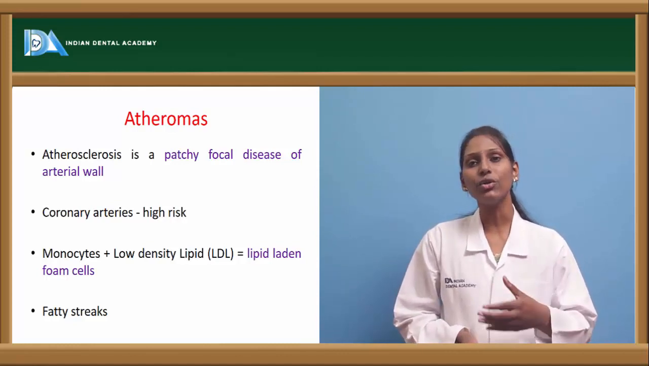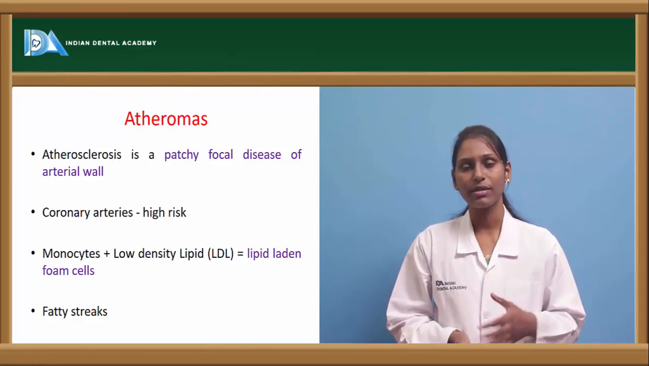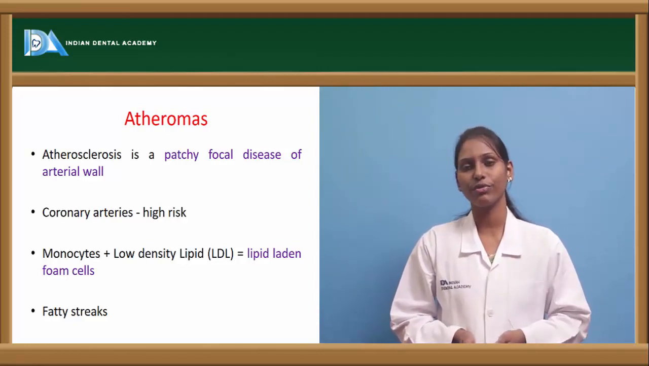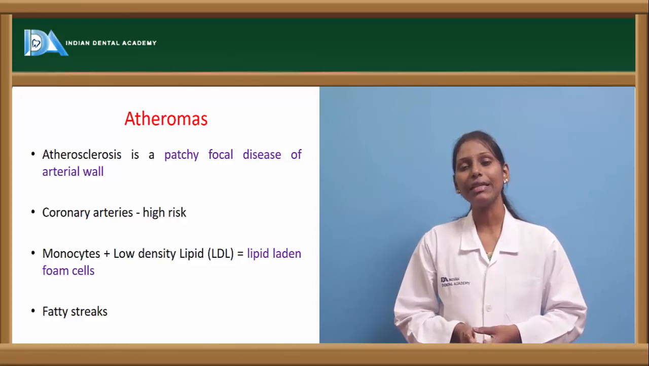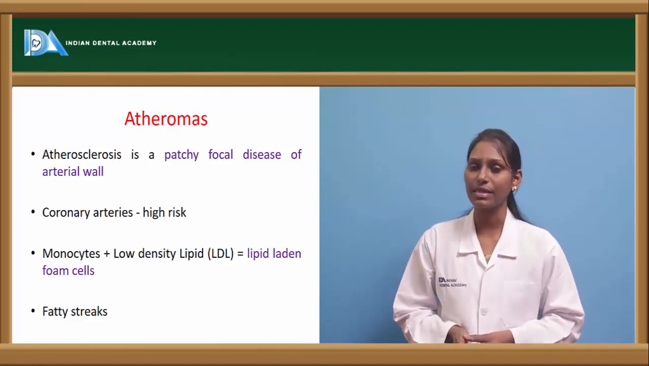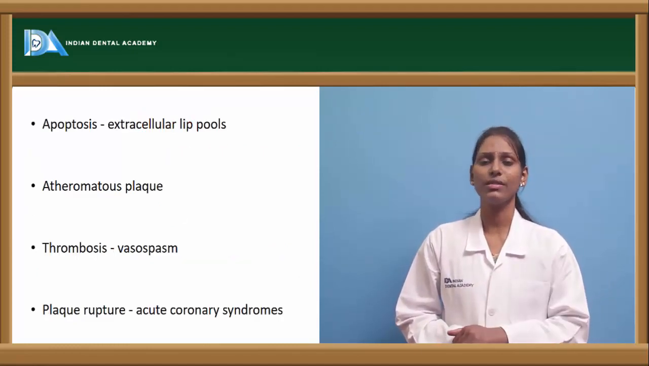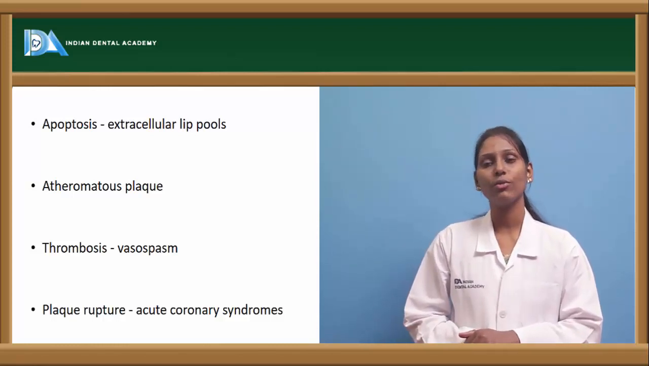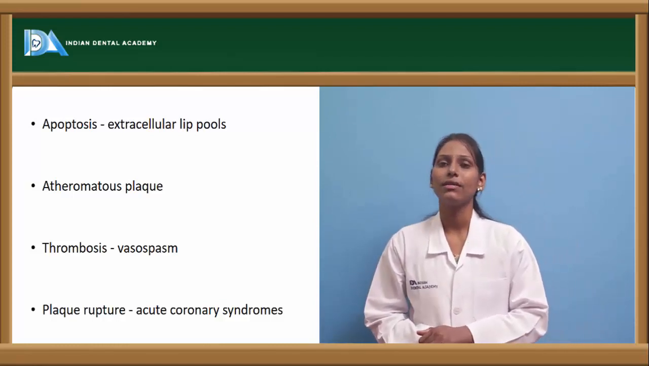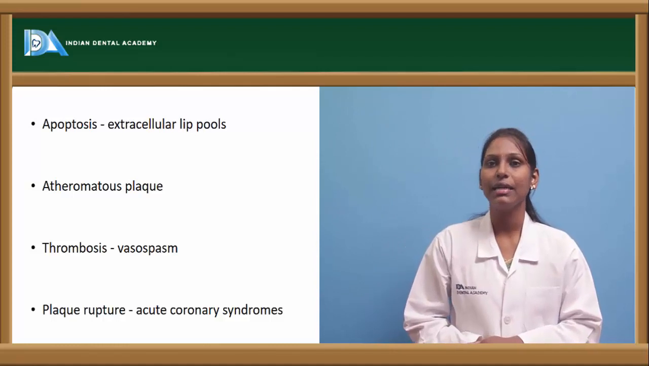In due course of time, the lipid-laden foam cells will undergo apoptosis in the natural course of the cell cycle. When they undergo apoptosis, what happens? The fatty material present within these monocytes will come and get attached to the walls. Whenever there is apoptosis, extracellular lipid pools are formed, and there will be an atheromatous plaque there. And this atheromatous plaque, which is formed there for a longer period of time, when it stays, it will actually cause